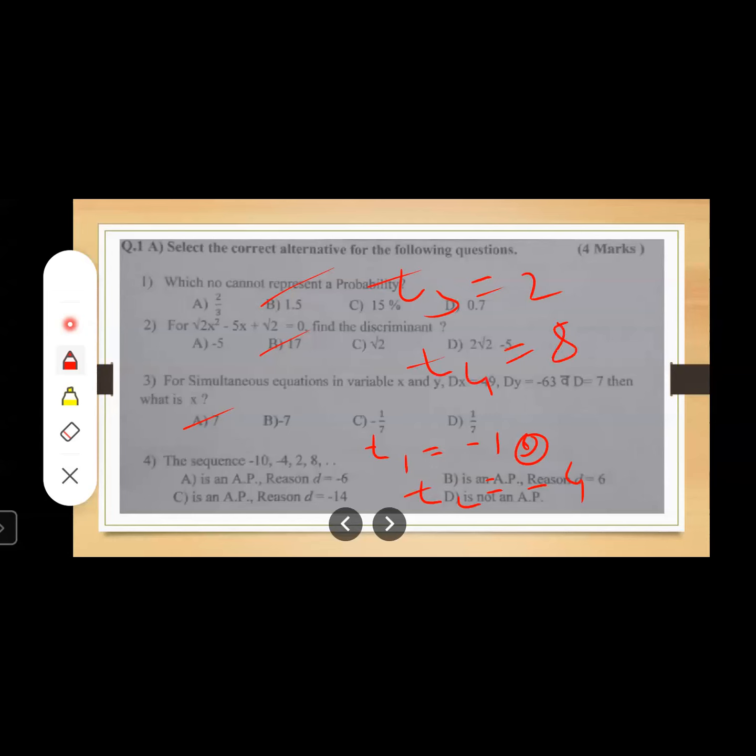When you find out the difference between consecutive terms, you will see whether the common difference is coming the same or not. If it is coming the same, you can say, yes, it is an AP, that is arithmetic progression. And if it is not coming the same, you can say, it is not an arithmetic progression. Let us check whether it is AP or not. Okay, let us find out T2 minus T1. What is T2? Minus 4 minus what is T1? Minus 10, that is 6, right?